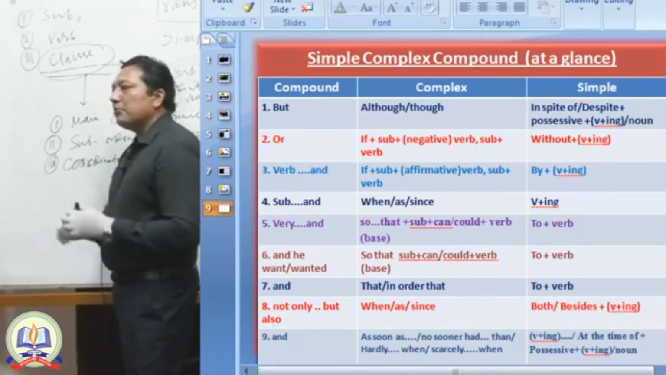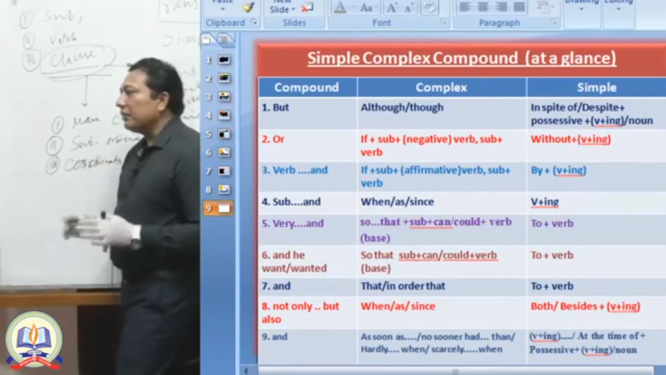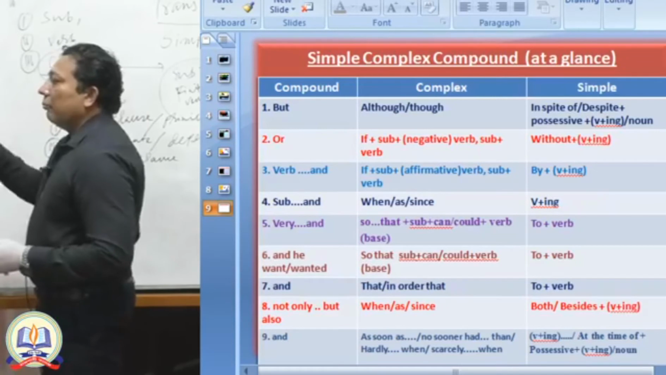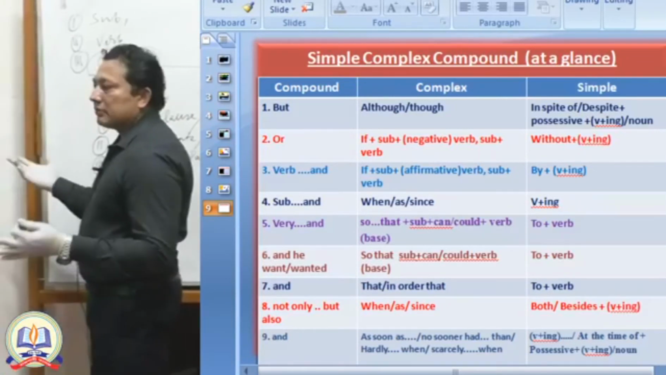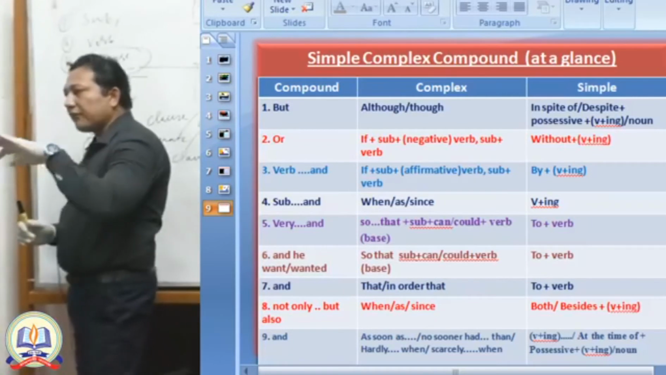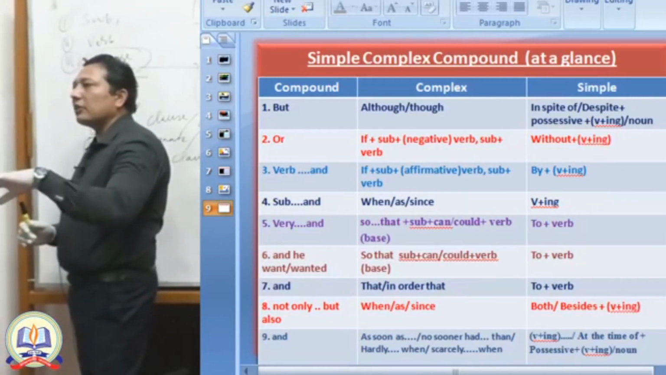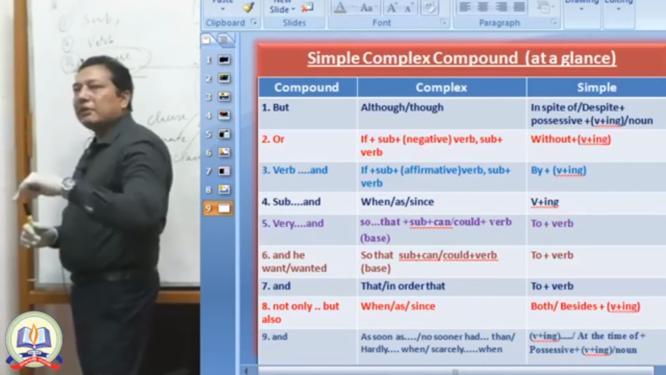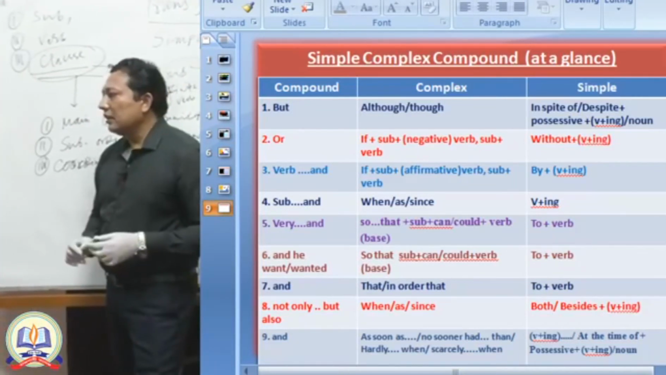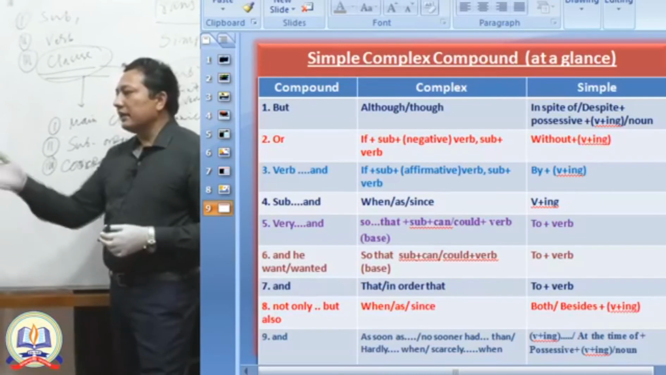This is the structure, but of course you have to use negative. That means if plus subject plus negative verb, then subject plus verb. That means the main clause will be like that, subject plus verb. If you do not go, I will not go. That means in the first sentence, the subordinate clause, you have to use negative, because you are getting "or".